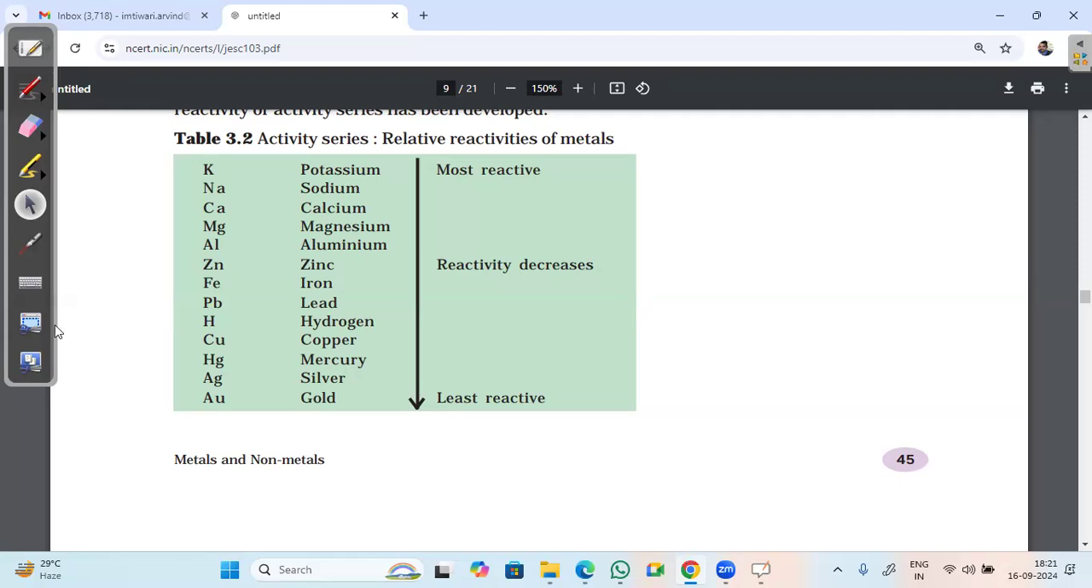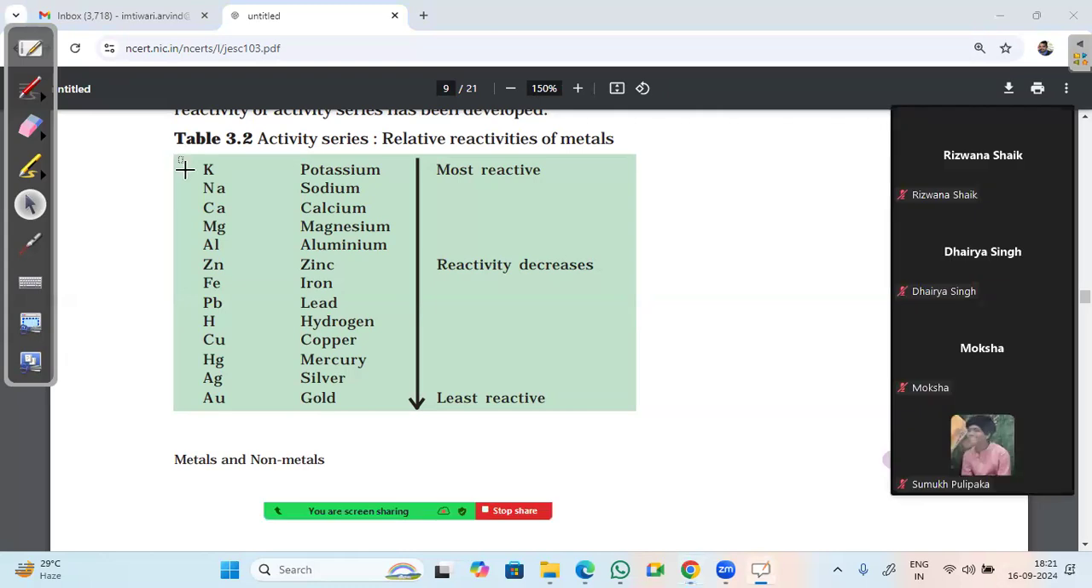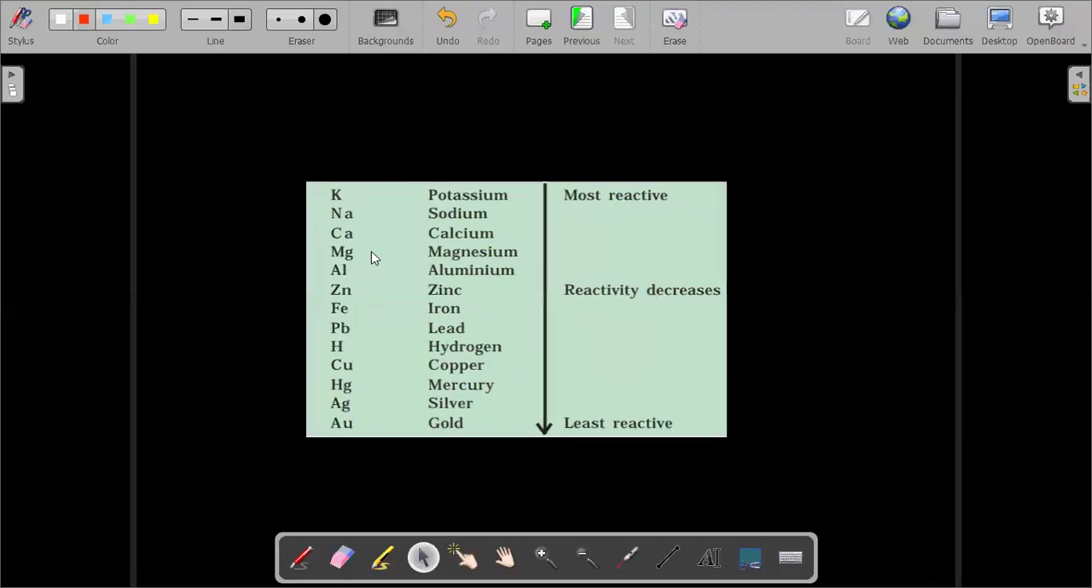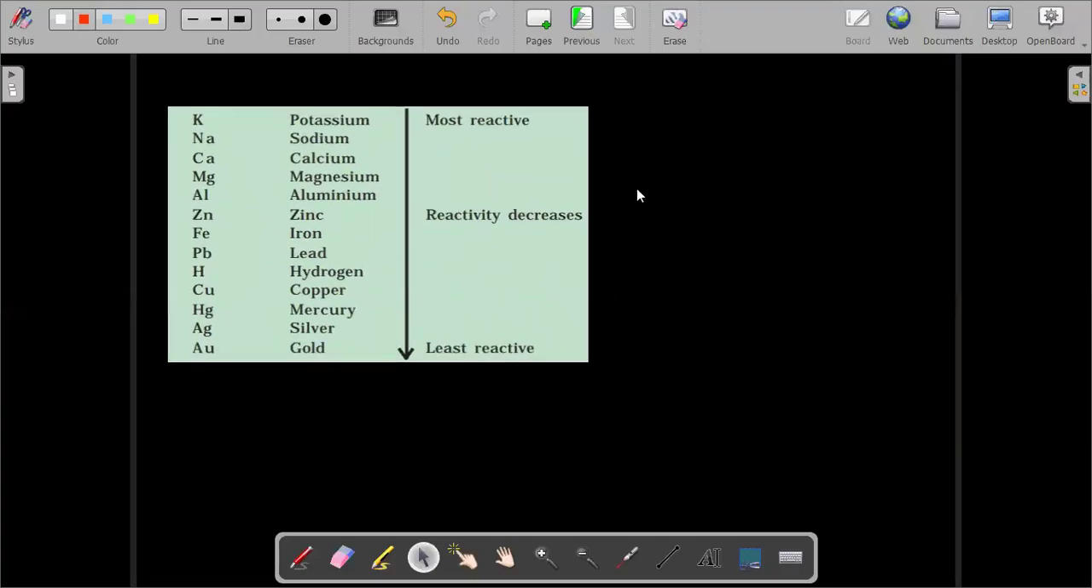In some of the textbooks, you may find some names of some other metals also added here. But see, there are a lot of metals. Out of total 118 elements known, only 19 elements are non-metals. A few of them are metalloids and most of them are metals. So it's very hard to arrange and learn all of them. So we learn only a few of them which are common to us. These are the elements which we put up here as the activity series of metals.